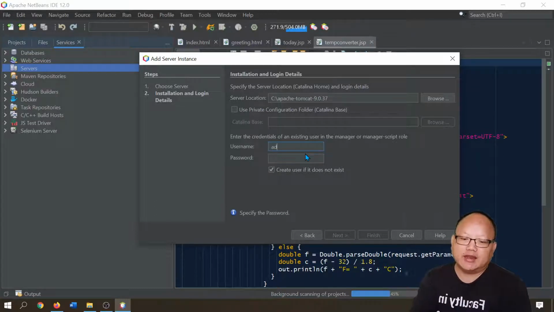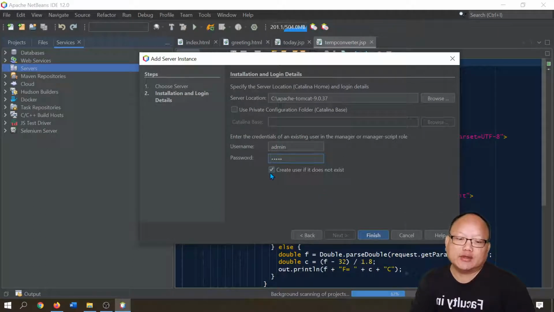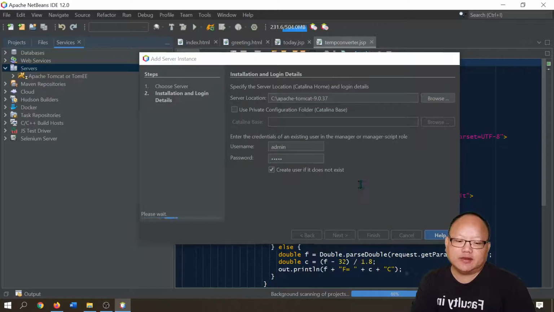So I'm going to use admin. It's easy to remember. Password and username are exactly the same. We'll make sure that create user if it doesn't exist is checked. You want to make sure that's checked. So finish.